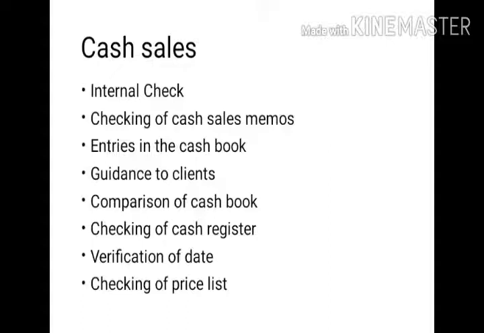With regard to cash sales, the auditor should obtain the price list and verify it, and give some instructions to the authorized person regarding the price list as well as vouchers. That is why the internal check or internal control system must be effective and efficient to control such misappropriation of cash.